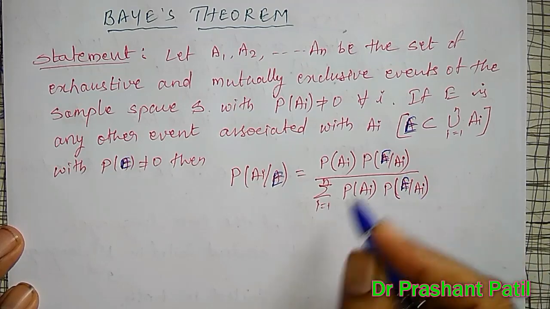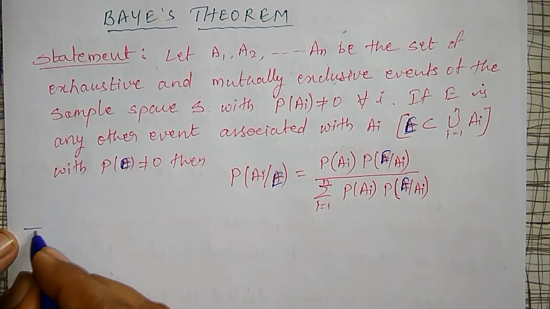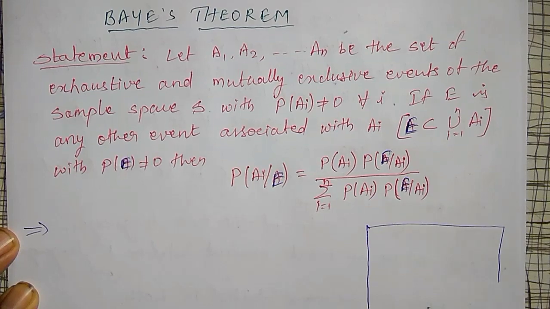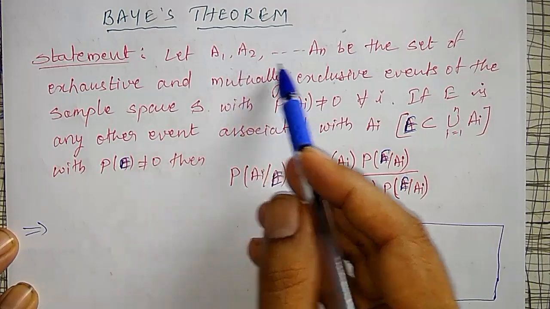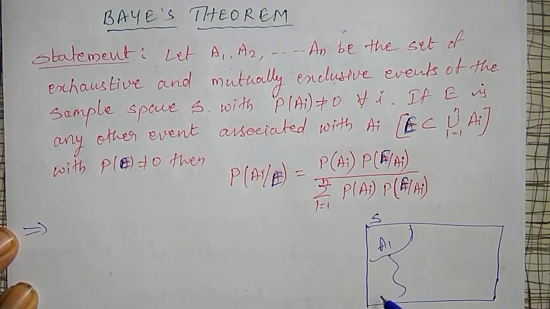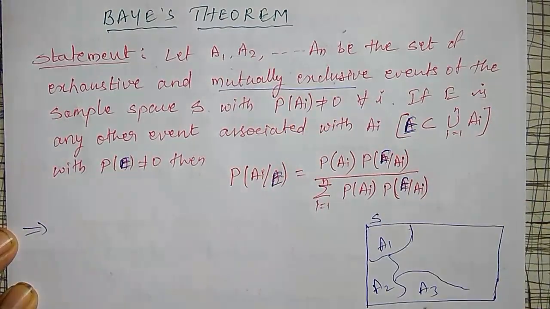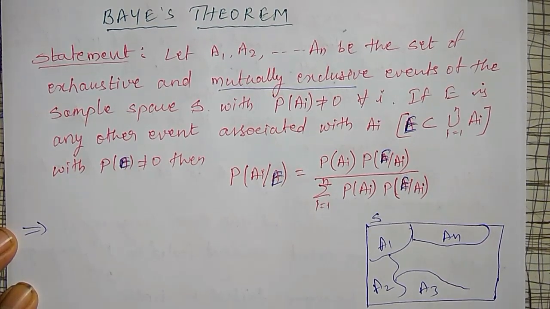To prove this, I will first show the given things in a Venn diagram. This is my sample space. The universal set is nothing but the sample space S, and it is divided into subsets A1, A2, A3. All these A1, A2, A3 are exhaustive and mutually exclusive, which is important. Like that, up to AN.